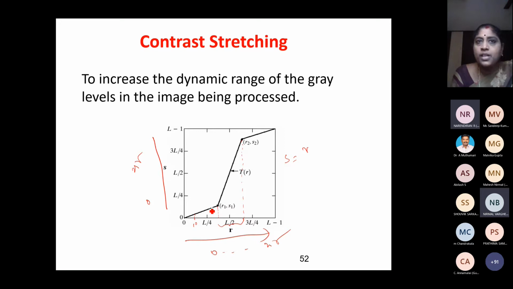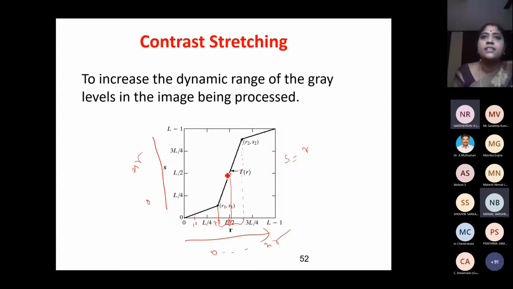It is slowly changing. But suddenly, if you take this, suppose the gray value here is around 70. If you take this, L value 75, and this is say 80.